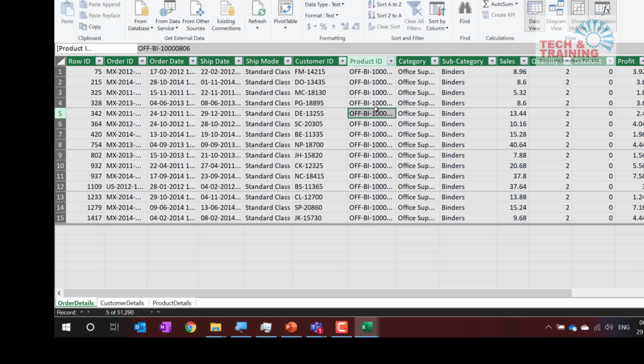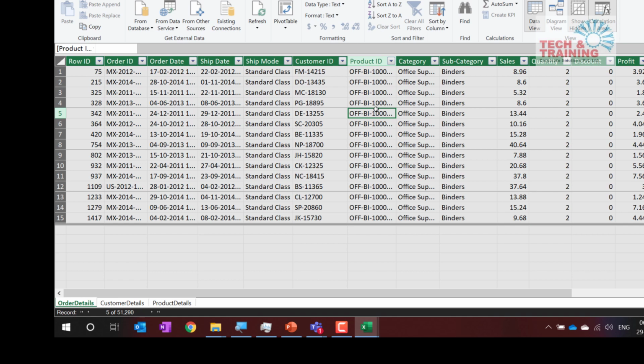Whenever you go to Power Pivot, the first thing you need to do is understand the data. Second, no matter whatever we do in Excel, most of the time we end up creating a pivot table report, and here also we will create a pivot table report, which is going to be the summary of the entire data. When we have to end up with a pivot table report, we do a lot of lookups. If you remember, if I do not have the entire data in one table, I have to get the data from another table, so I do VLOOKUP and get the data from the other table into this table. Let me tell you, here you need not do VLOOKUP.